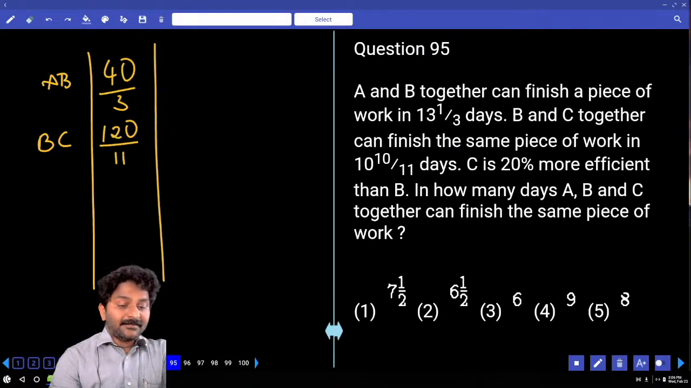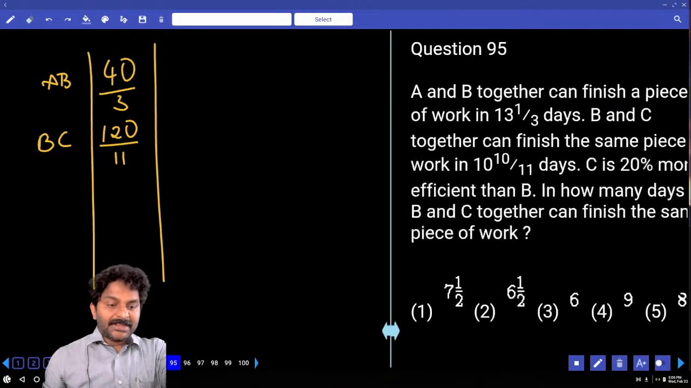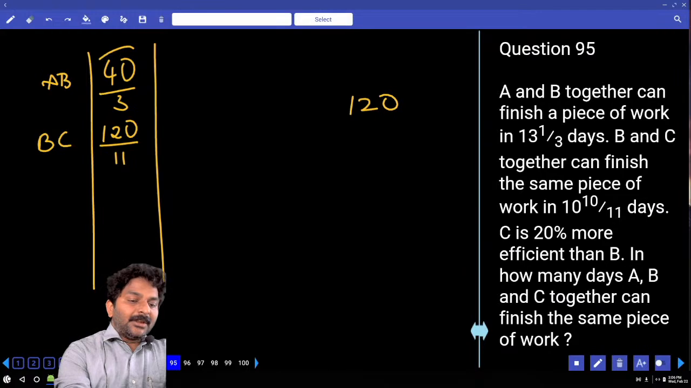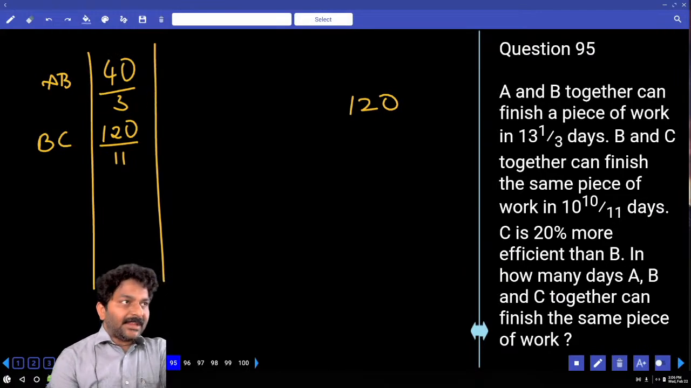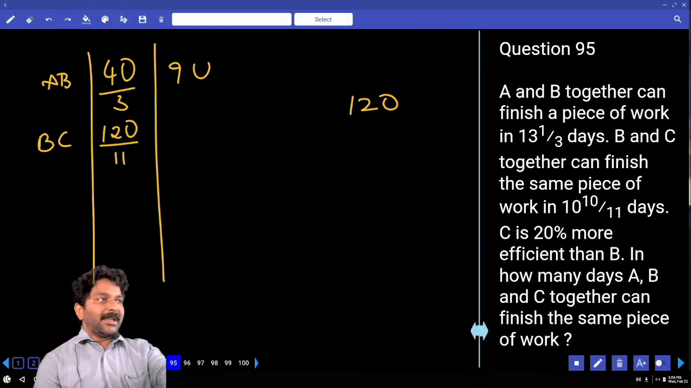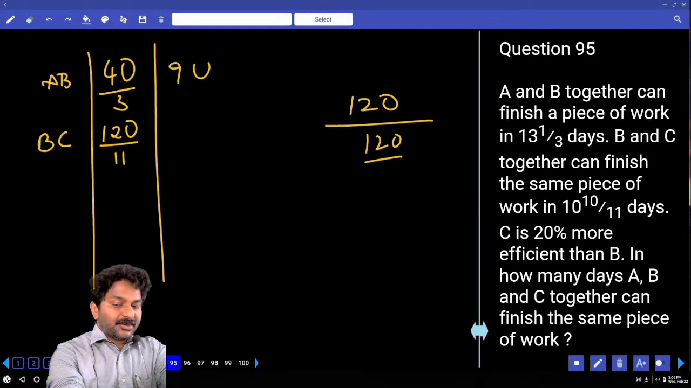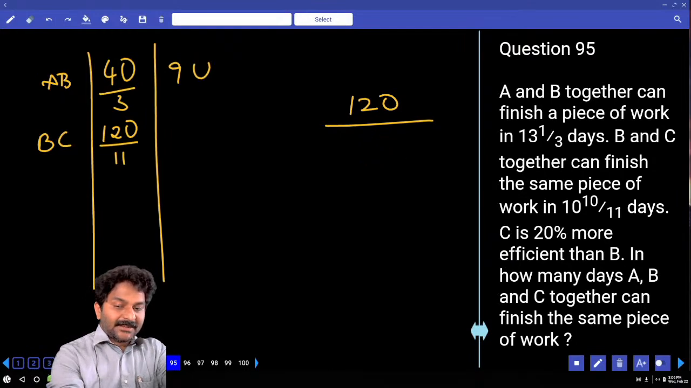What is LCM? 120. AB will do 120 units in 40/3 days. So per day they will do 9 units. BC will do 120 units in 120 by 11 days, so 120 divided by 120 by 11. 11 comes to numerator, 120 gets cancelled, correct? So BC will do 11 units.